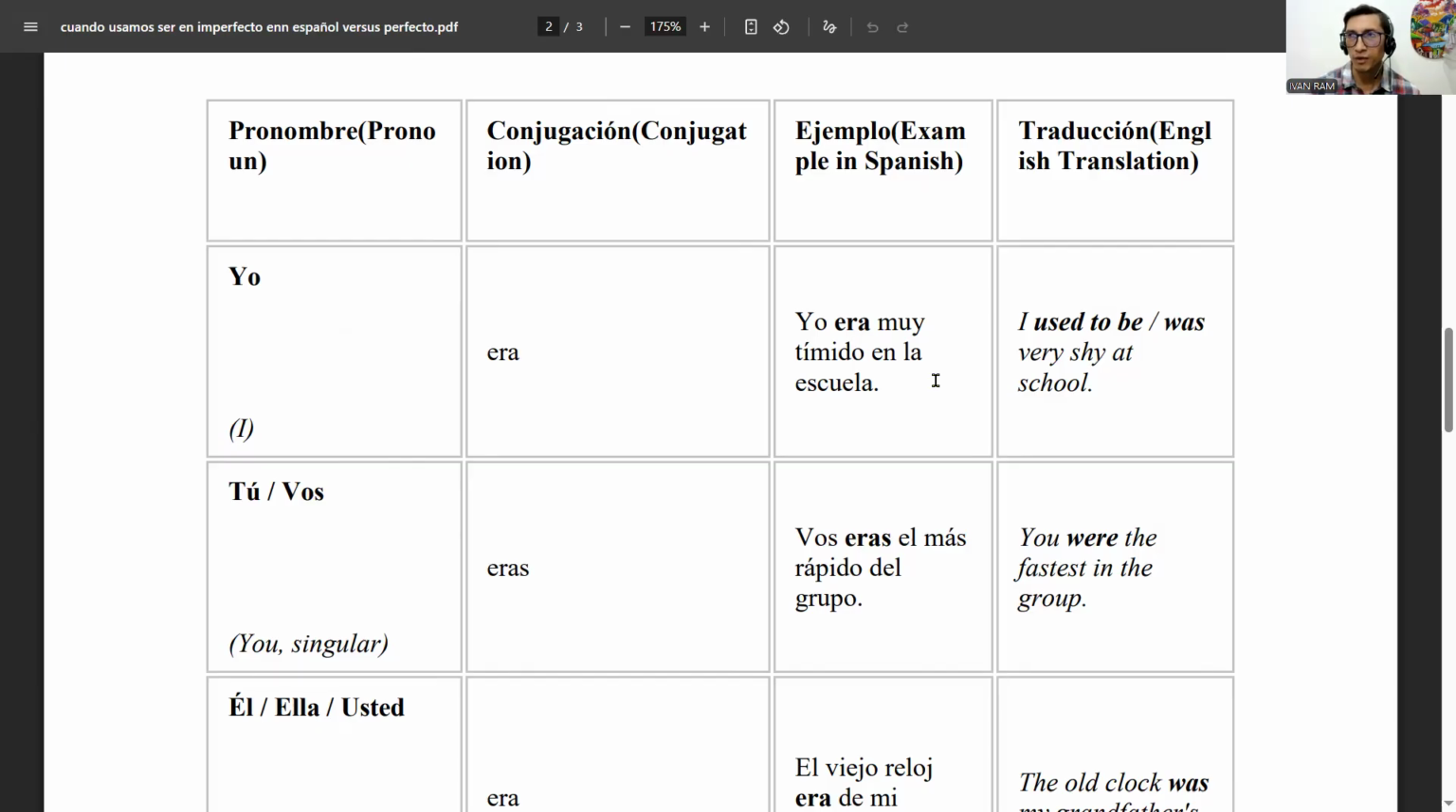We might say yo era muy tímido en la escuela. Yo fui muy tímido en la escuela. But that would sound as if you were comparing with the present. So now I'm not anymore, right? Or I was not shy when I was a teenager, for example. But in this case, we're just focused on the past, right? When I was at school, I was timid, shy. Era muy tímido en la escuela.